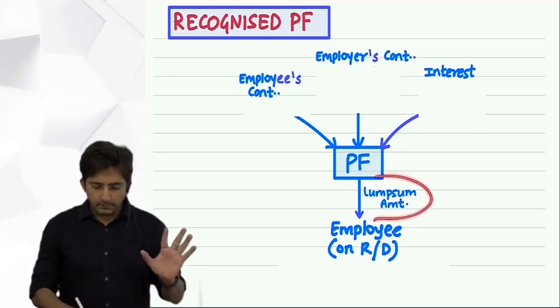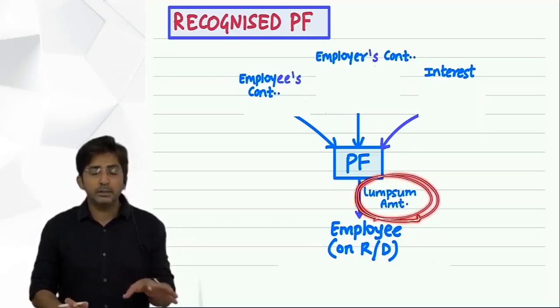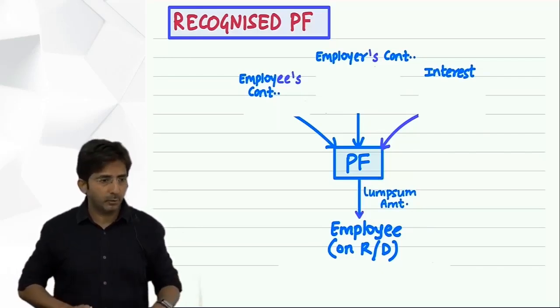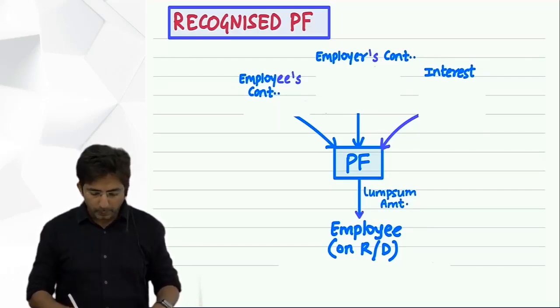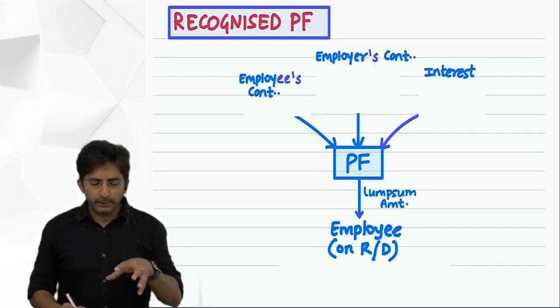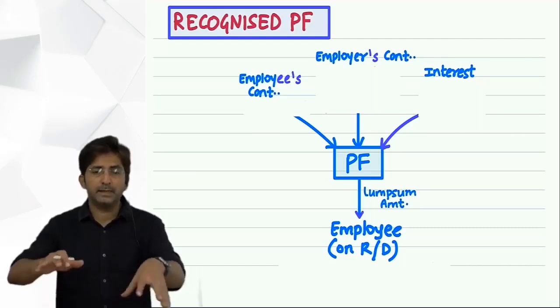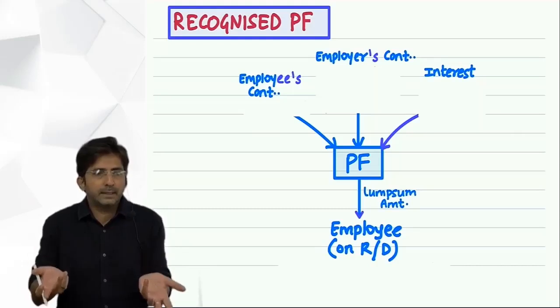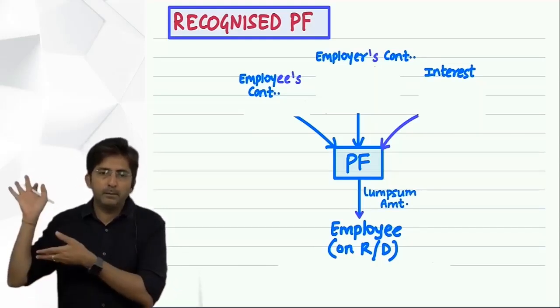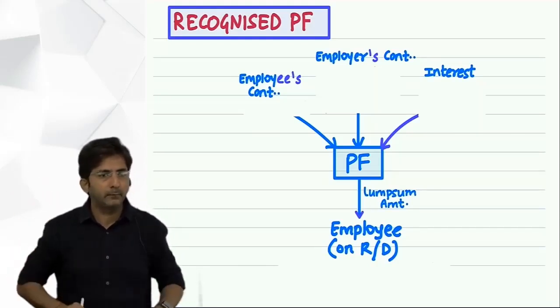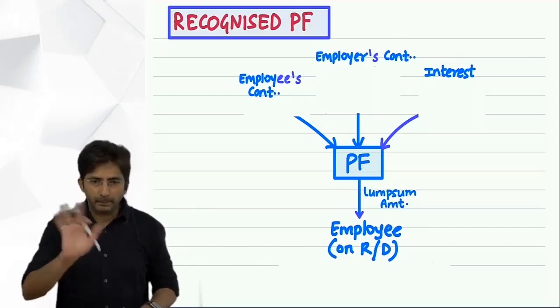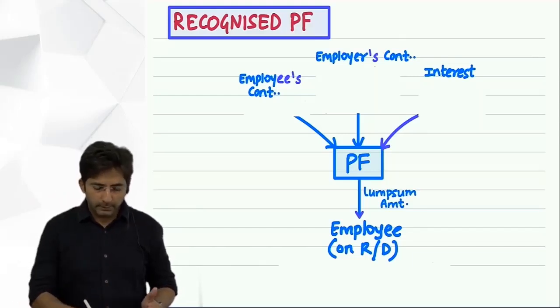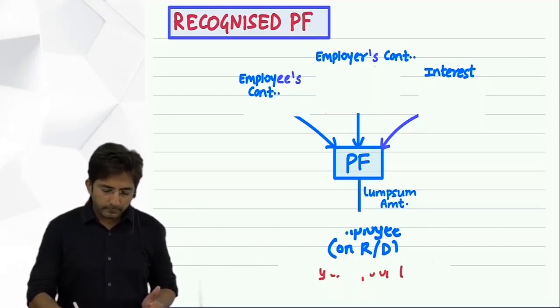But obviously this lump sum amount will come only in a question where the employee retires. Okay. See, although you get this on death also, but usually when they make a sum, they don't make a sum of death. Because if the employee dies, there will be no income from salary. Then everything will go to the family member, and for the family member it will be income from other sources. But the treatment will be the same.